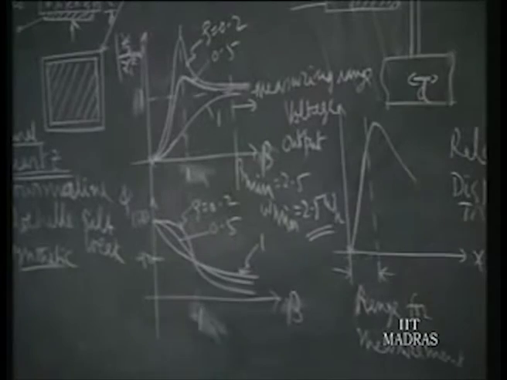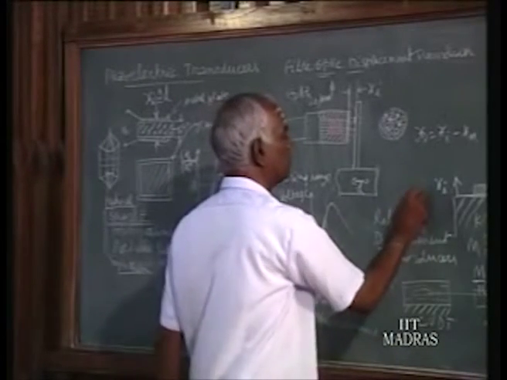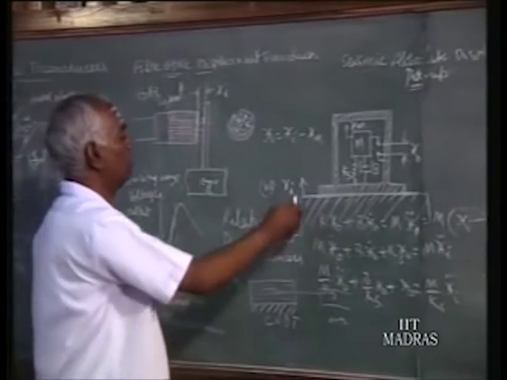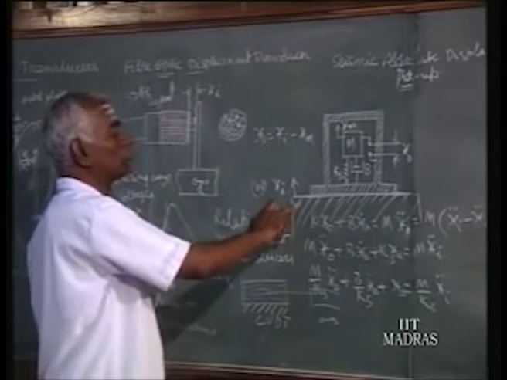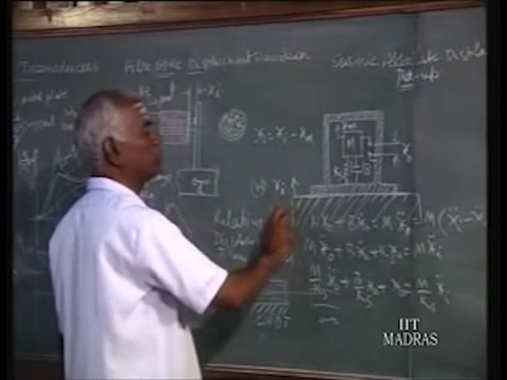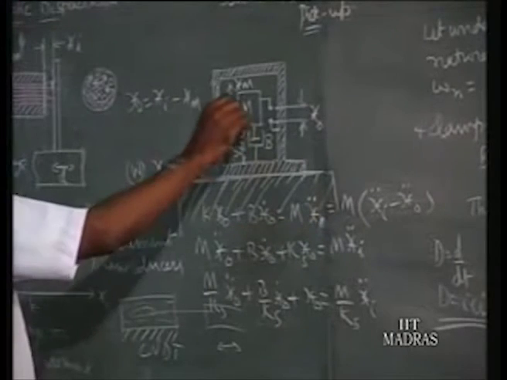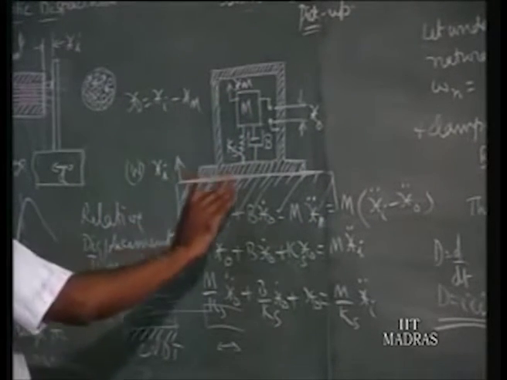What is the physical explanation? Omega is the frequency at which the input signal is vibrating or moving, and only at very high frequencies can we measure the input displacement. That means when the frequency is too high, what happens? The mass becomes more or less static. It is not able to follow the motions.